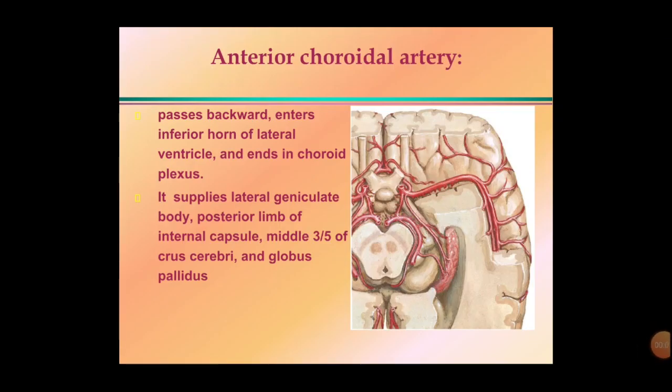So we have seen here the anterior choroidal artery in the picture. This is the anterior choroidal artery supplying the choroid plexus, forming the choroid plexus.